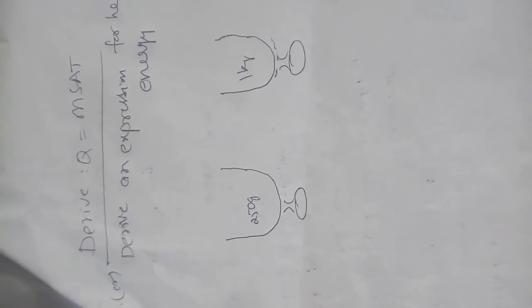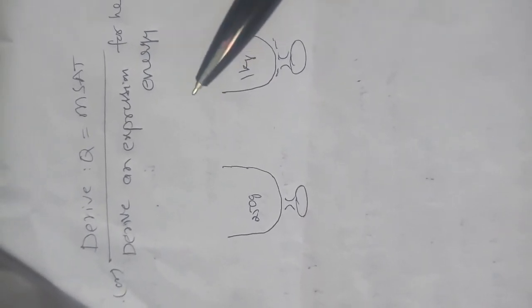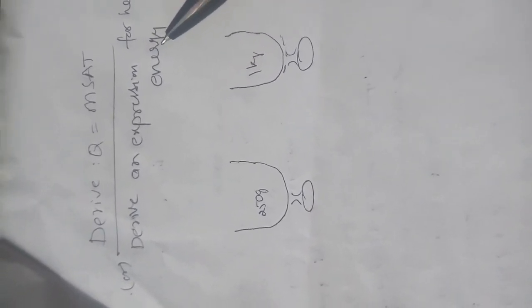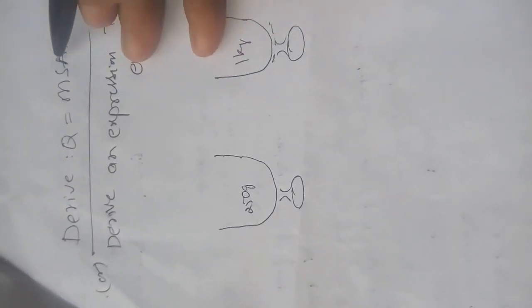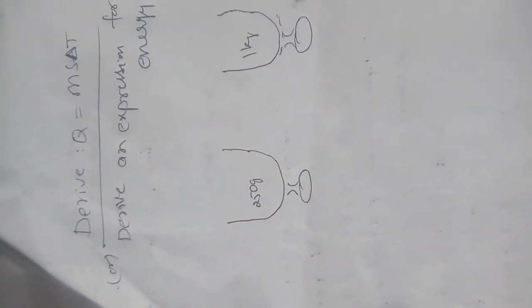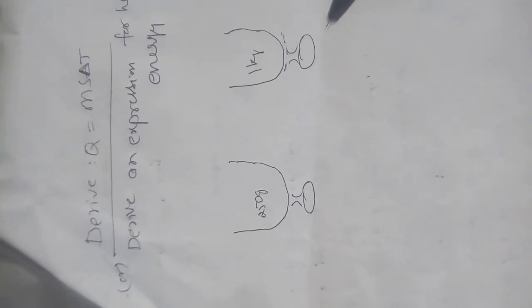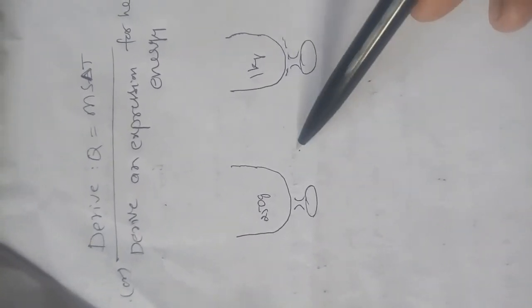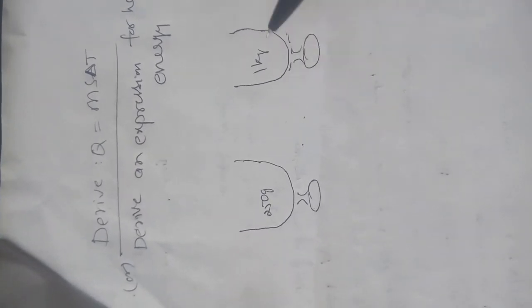Okay children, next, continuously derive Q is equal to m s delta T, or derive an expression for heat energy. Take two beakers of equal volume.